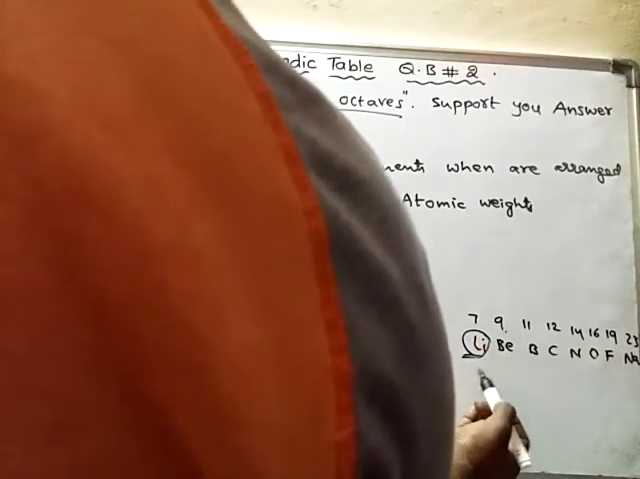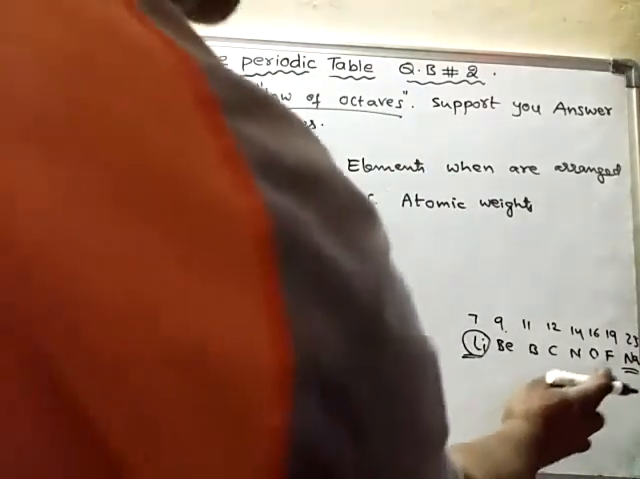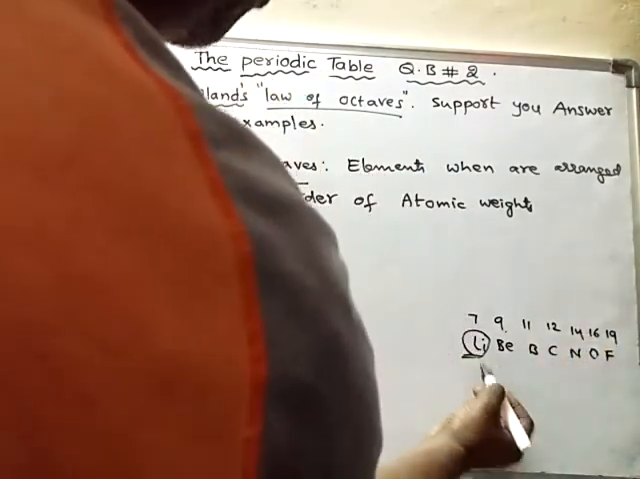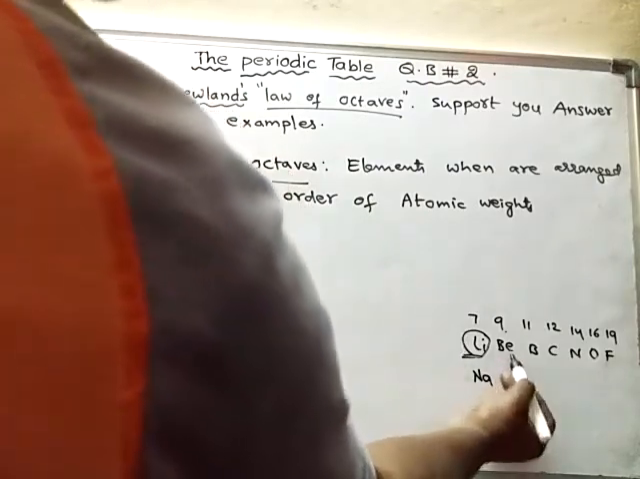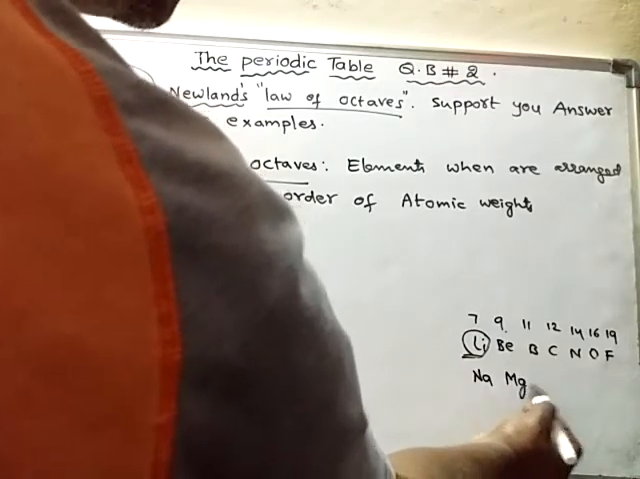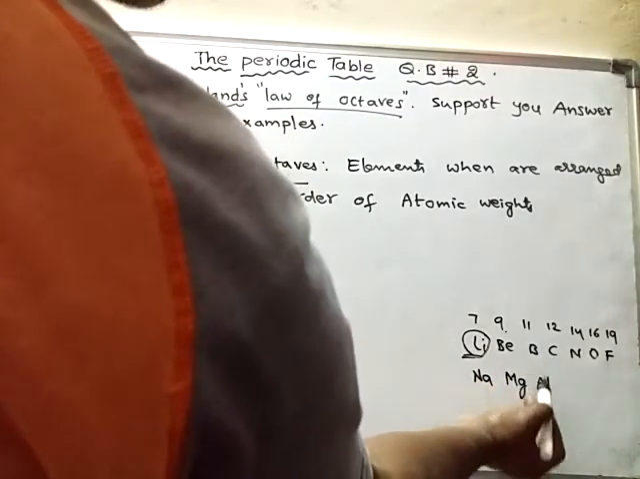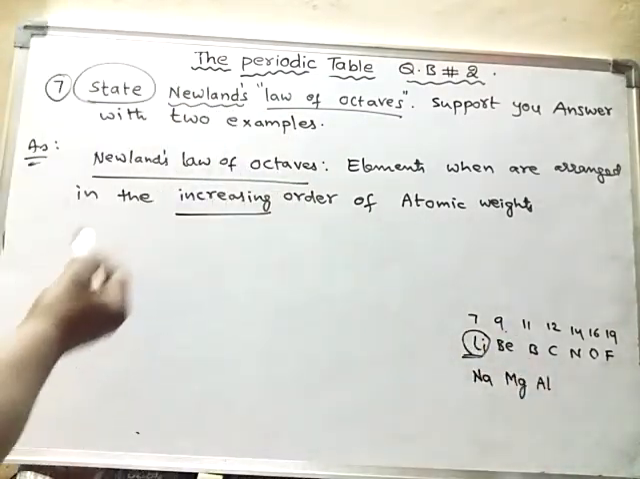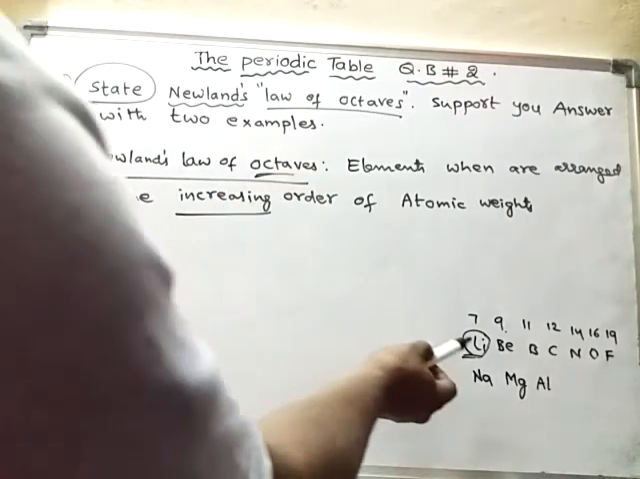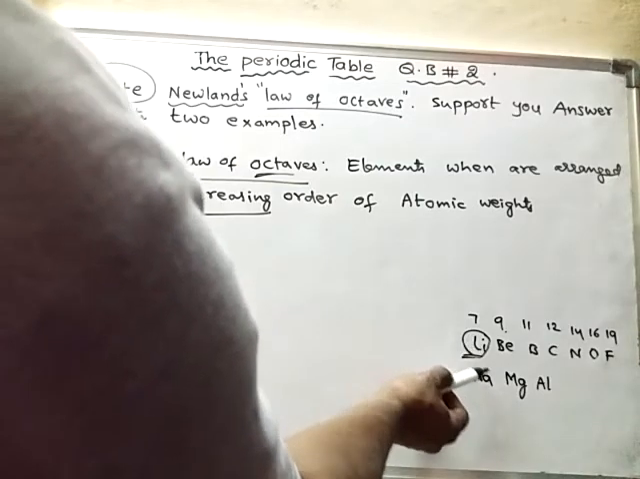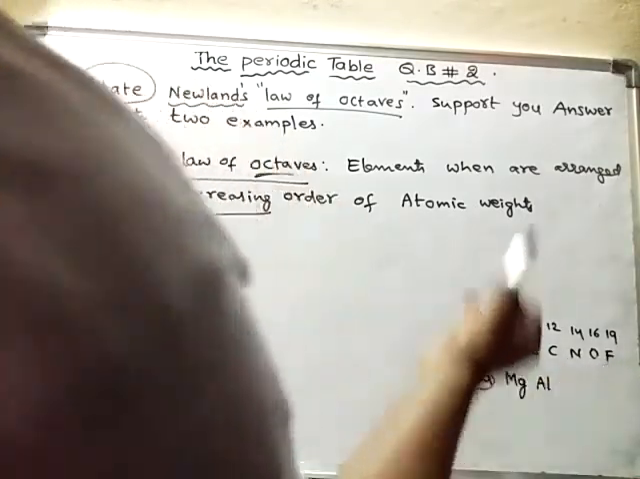When these elements are arranged according to increasing order of their atomic masses, he could notice the similarity between the first element and its eighth element. So he grouped the first element and its eighth element together. Beryllium and magnesium were grouped together. Boron and aluminium were grouped together because they show similar properties. So that is called Newland's law of octaves. Octa means 8. So starting from this element, the 8th element will show similar properties. 1, 2, 3, 4, 5, 6, 7, 8.